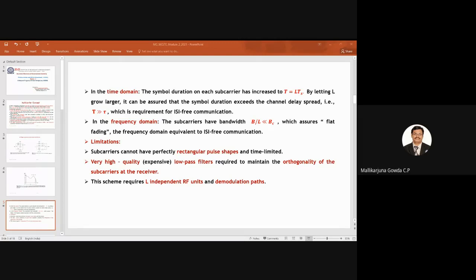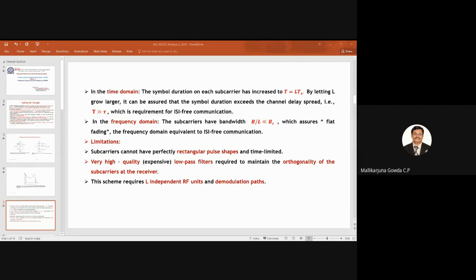The third and most important thing is that the multi-carrier modulation scheme I have shown requires L independent RF units, as well as L demodulation paths. This is going to increase the size of the device as well as the cost of the system.